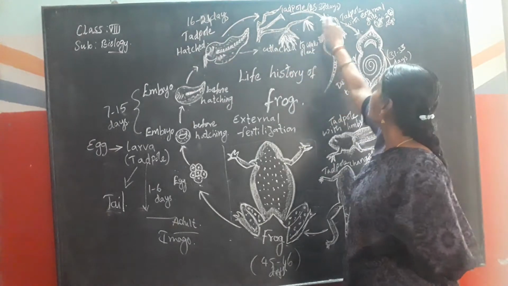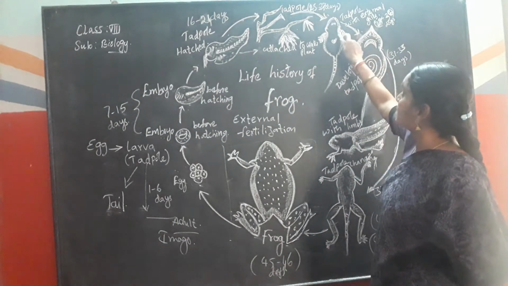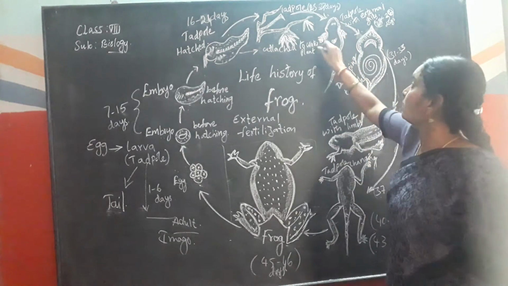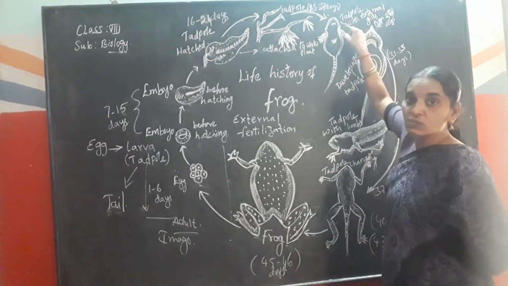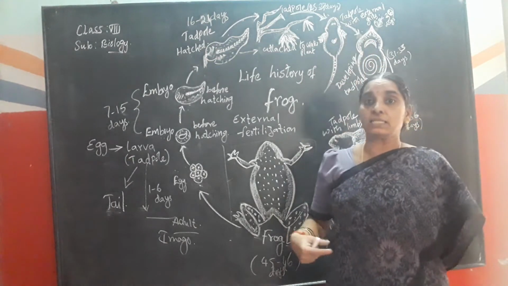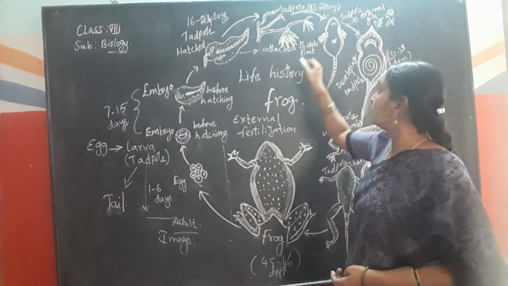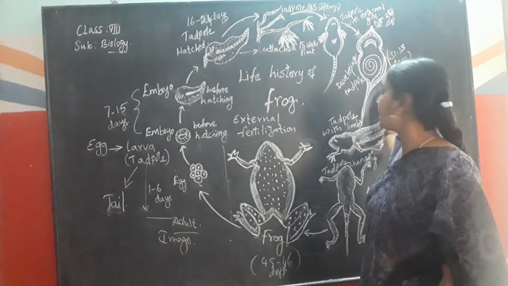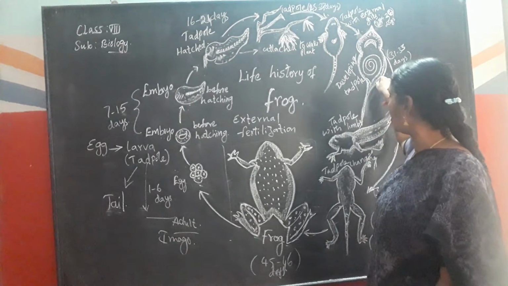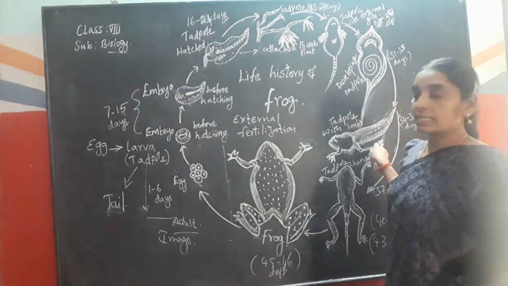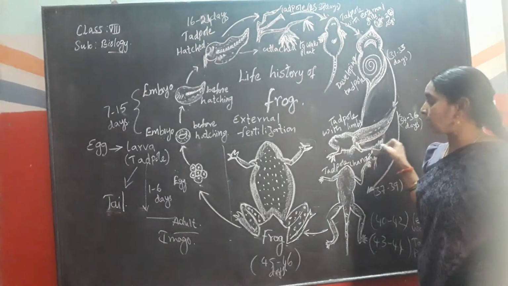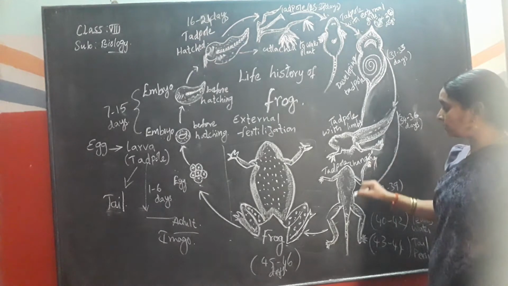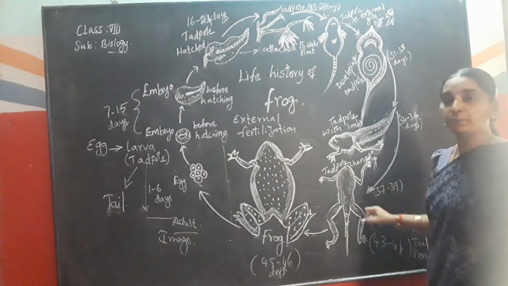It has the external gills, and internal parts, that is, development of mouth takes place, heart, lungs, everything will be developed at this stage with the external gills, where the tadpole breathes or respires with the help of the gills in the water. Later, the internal organs like lungs are developed within 33 days, and then the intestines are being developed, and within 34 to 36 days, the external organs like forelimbs and hind limbs are developed. So later, this is the change in tadpole, changing completely into the frog.